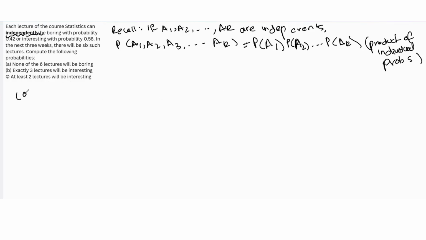So the first part asks us to find the probability that none of the 6 lectures will be boring. So this is essentially the probability that the first is not boring and the second is not boring, so on till the 6th is not boring. Since all of them are independent events, we can just multiply the probability of not boring, which means interesting, which is 0.58. And when we're multiplying 0.58 six times, you can just write it as 0.58 to the power 6, because this is essentially 0.58 times 0.58, so on 6 times.